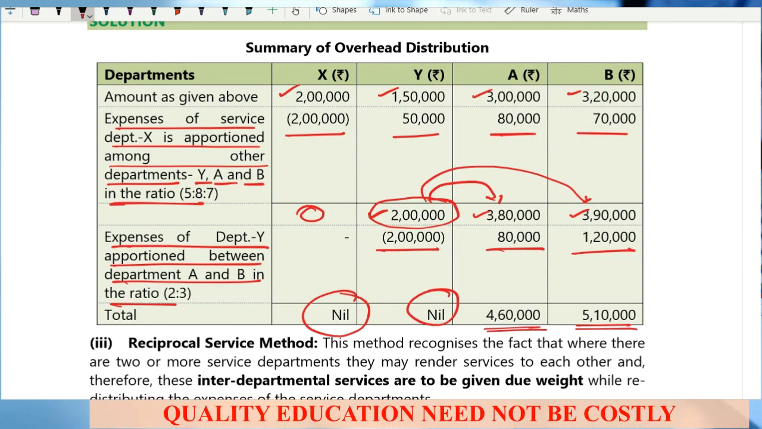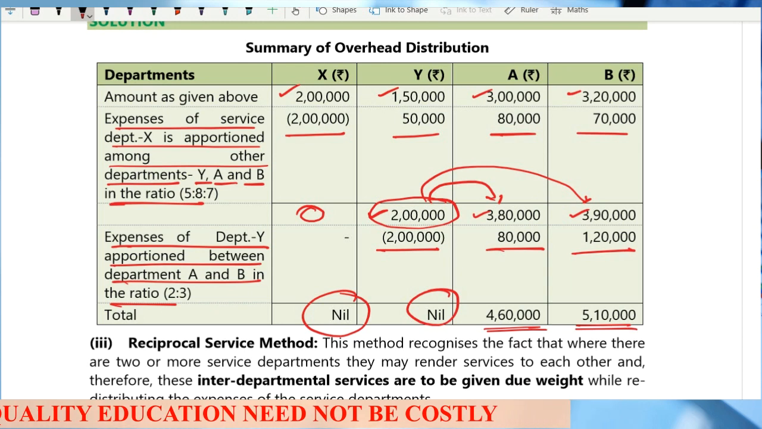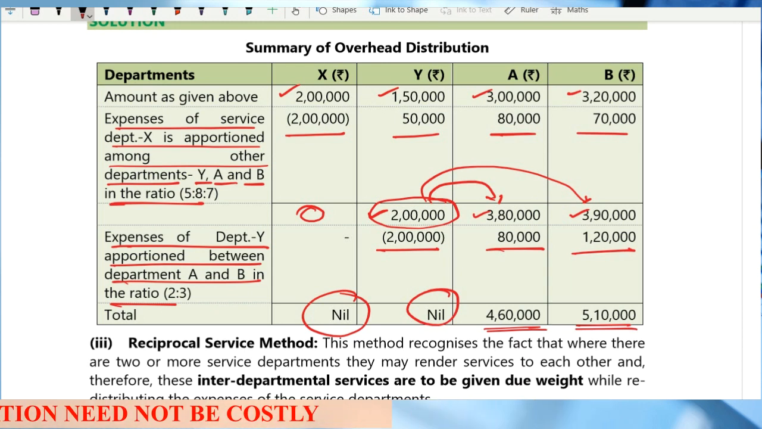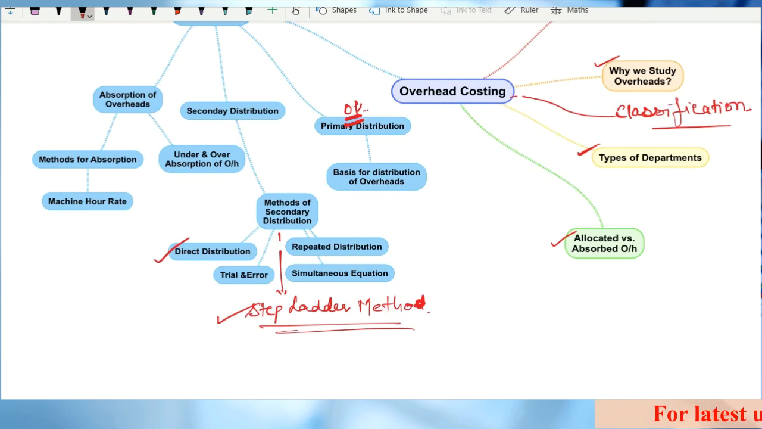Clear? Any doubts? So this is all about the step ladder method. There is nothing else to be covered in the step ladder method. Okay. So what we are done with is direct distribution and step ladder method.